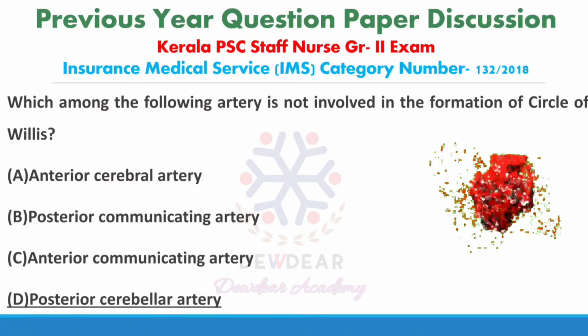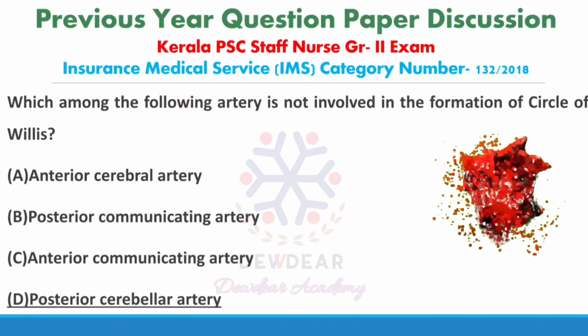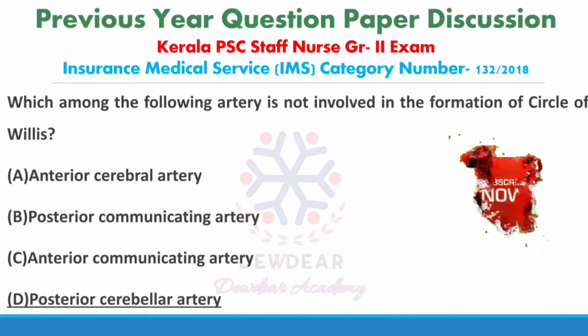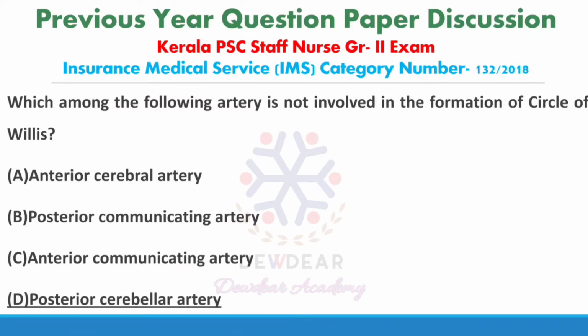The circle of Willis is the cerebral arterial circle, and it is formed by the anterior communicating artery, posterior communicating artery, then the anterior cerebral artery, posterior cerebral artery and internal carotid artery. So here the option posterior cerebellar artery is not involved in the formation of the circle of Willis.